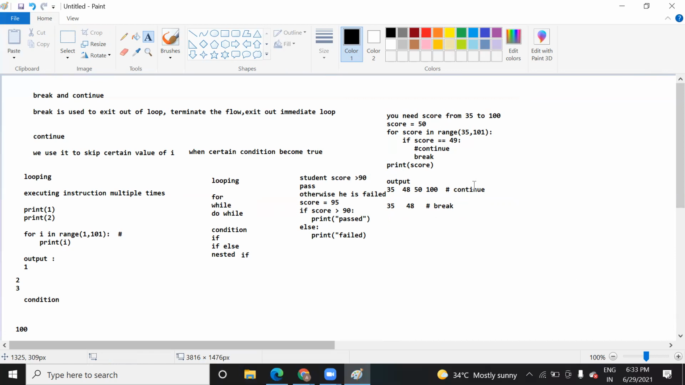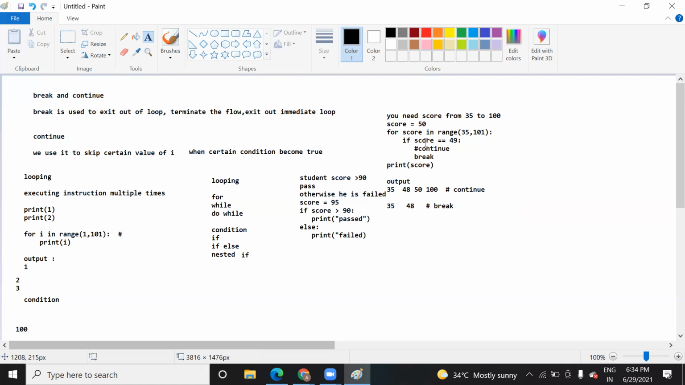For continue, why is the output like 35 and 48? Where are the numbers in between? No, the output is in the range I said. It will be the complete numbers, 35, 36 to 40. It will be 35 to 48 and then 50 to 100. 49 will be missing in the case of continue.